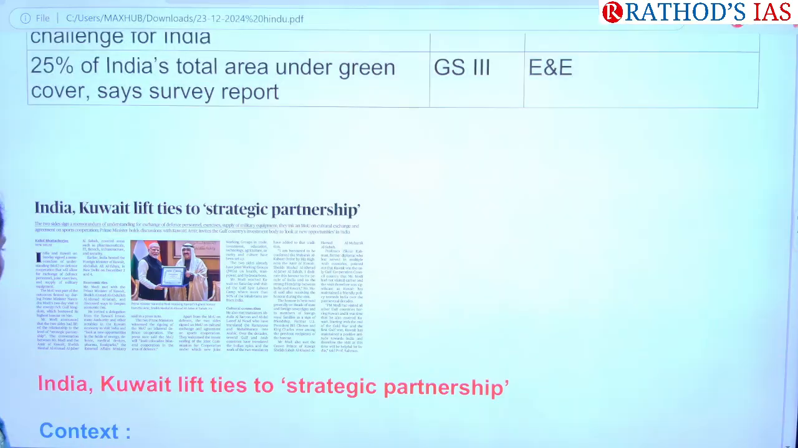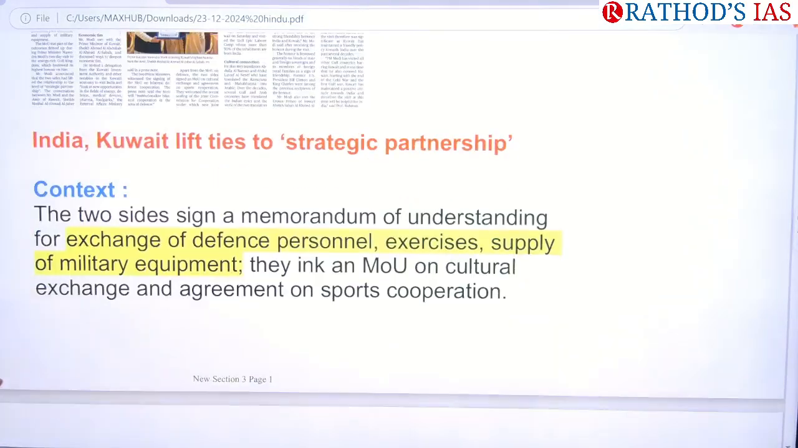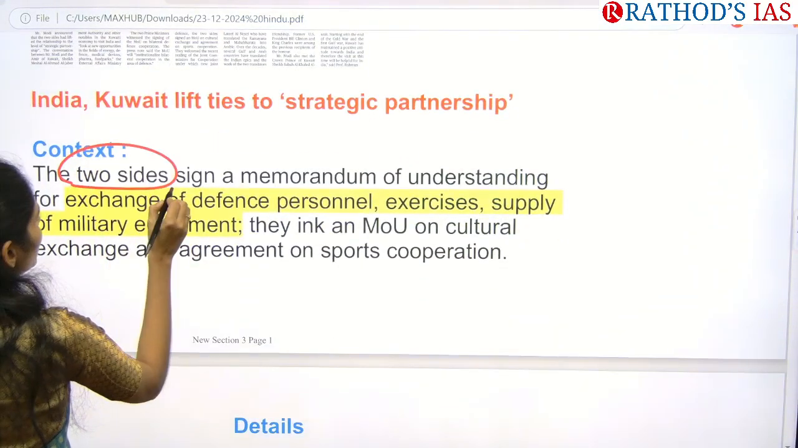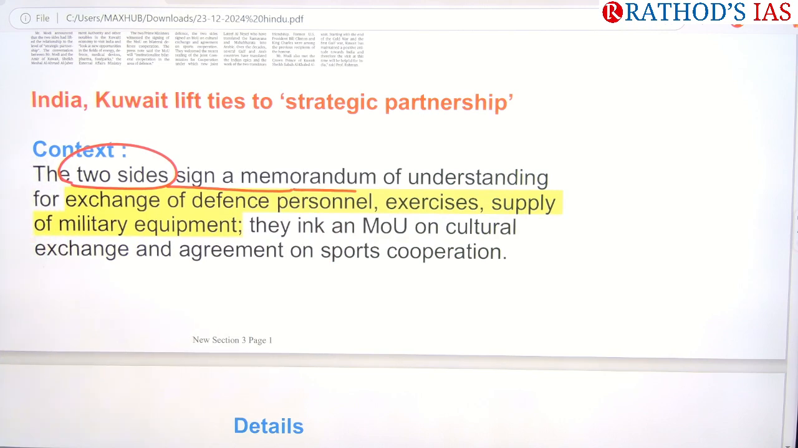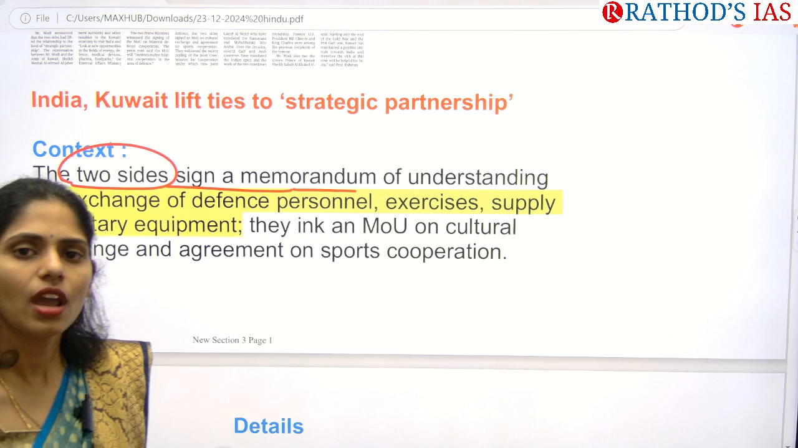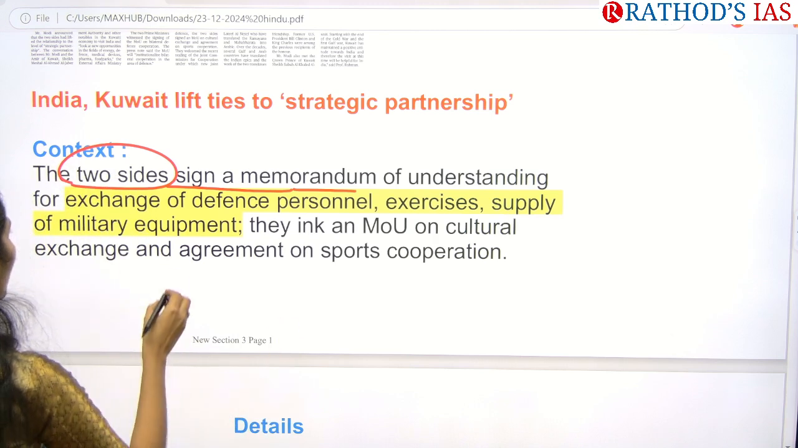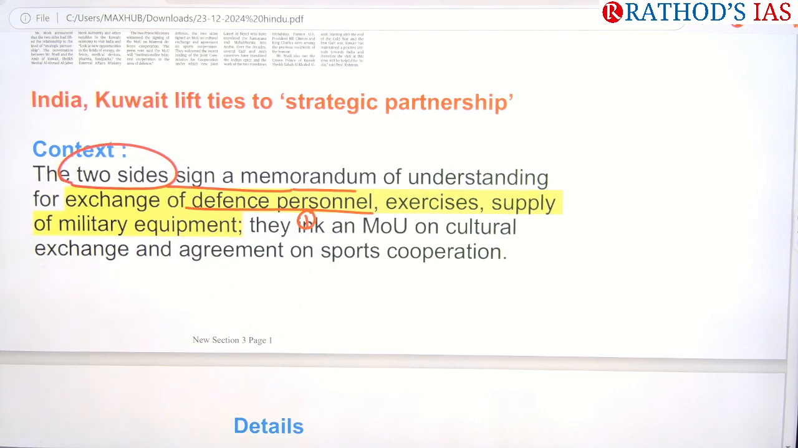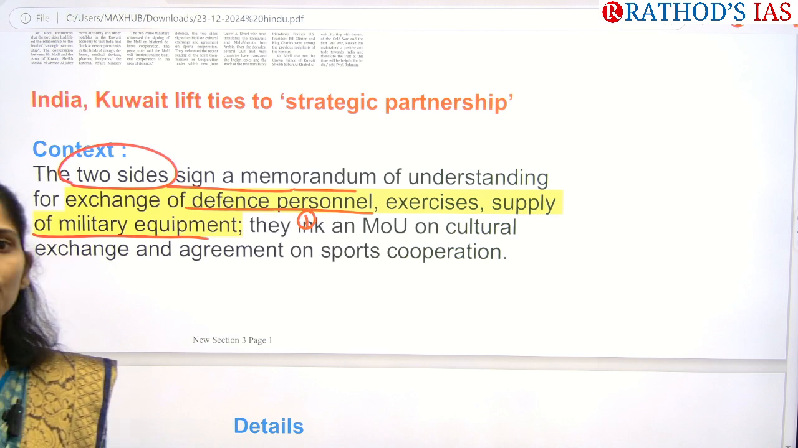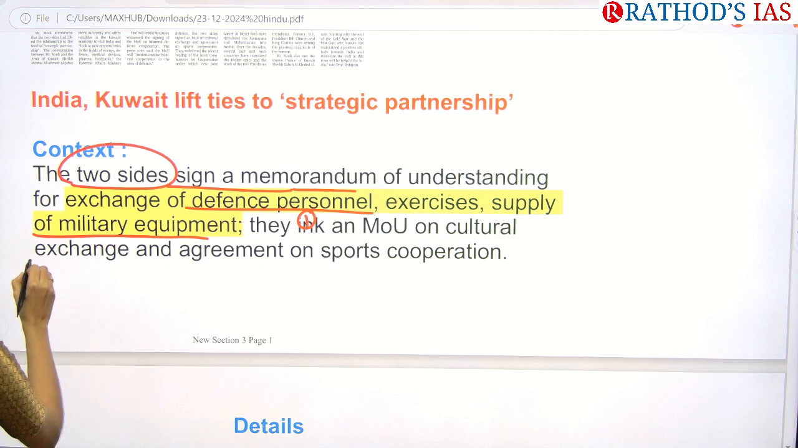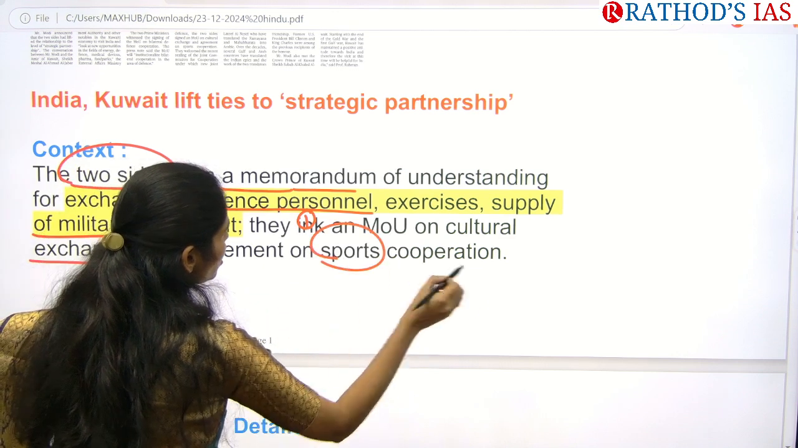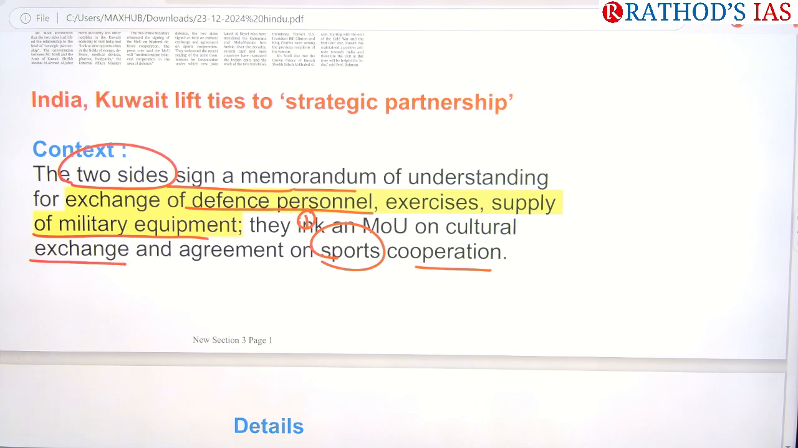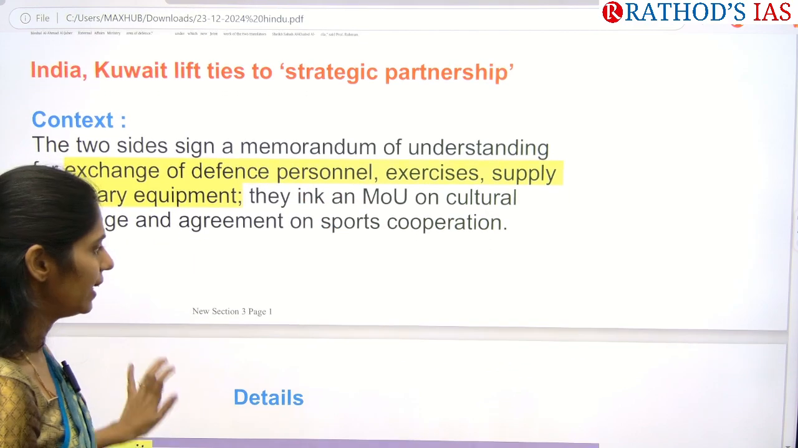Okay, now let us see the present context. The two sides signed memorandums of understanding. Between India and Kuwait, we signed a memorandum of understanding regarding exchange of defense personnel, the first one. The next one is regarding defense exercises between India and Kuwait, and next, supply of military equipment. And we also signed memorandums of understanding regarding cultural exchange and sports cooperation as well. So this is why India-Kuwait relations is in the news.